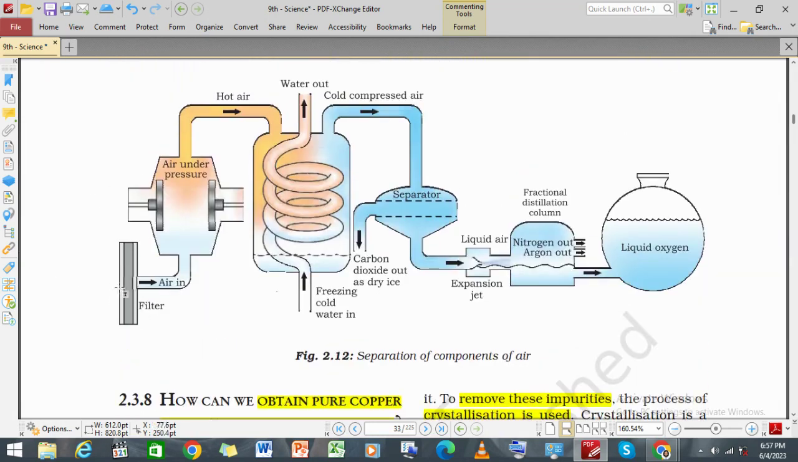This is what we are doing. We send the air in, the pressure is increased, and then it comes out as hot air. Here we have freezing cold water which gets warmed up and goes out, and the hot air is converted into cold air. Then it passes through the separator in which carbon dioxide is taken out as dry ice, and the water and the cooler air go to the liquid air stage, that means it is condensed slowly. Here we also see the nitrogen gas and argon going out through the fractional distillation column, whereas the liquid oxygen is being stored here.